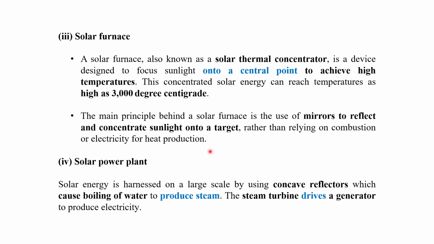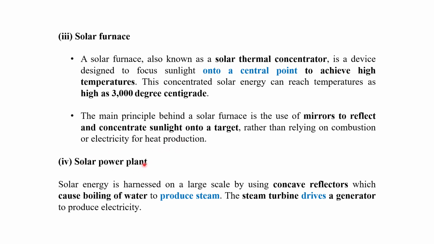The next device which is operated by solar energy is the solar furnace, right? Known as a solar thermal concentrator, it is a device designed to focus sunlight onto a central point. This is one of the important points to achieve high temperature. Once you concentrate the solar heat or solar radiation, the solar energy can reach a temperature up to 3000 degrees centigrade. The main principle behind a solar furnace is the use of mirrors to reflect and concentrate sunlight on the target, rather than relying on combustion or electricity for heat production.